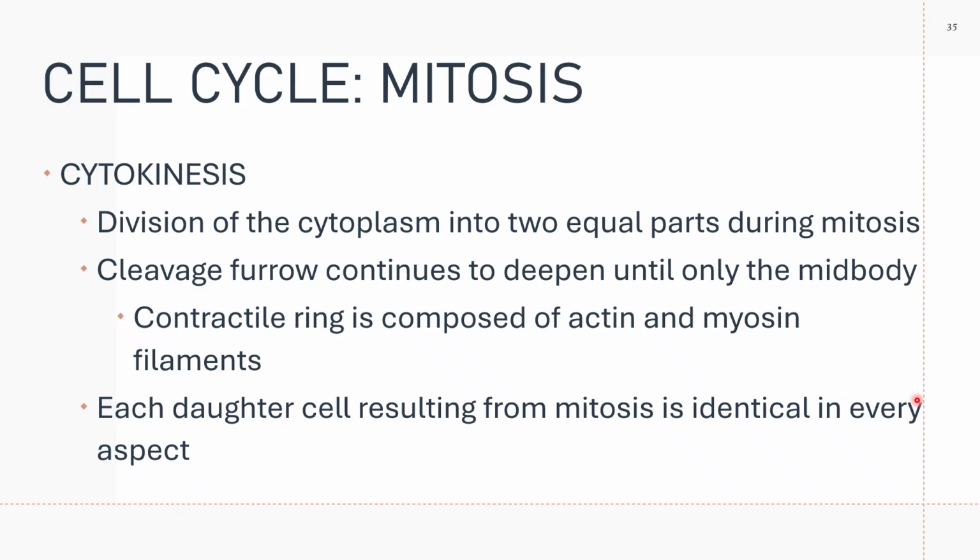So the contractile ring will continue to constrict until it pinches off, giving two daughter cells. Each daughter cell resulting from mitosis is identical in every respect, including the entire genome as well as the amount of chromosomes.